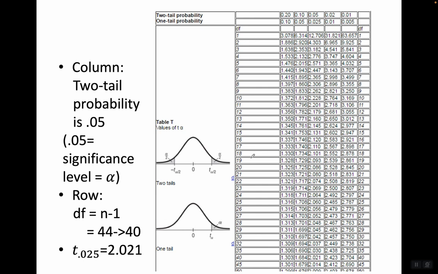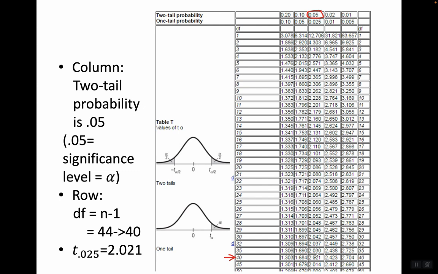Let's focus on this. So the column, we've got a two-tail probability of 0.05. Those two add up to 0.05. So this is the column we want, two-tail probability 0.05. 0.05, again, is our significance level, alpha. The row determines the degrees of freedom. In this case, that's n minus 1, that's 44. There's no 44 in this table, and so we just play it conservative. We round down to the next, which is 40. So we want row 40 and column 0.05, this middle column.